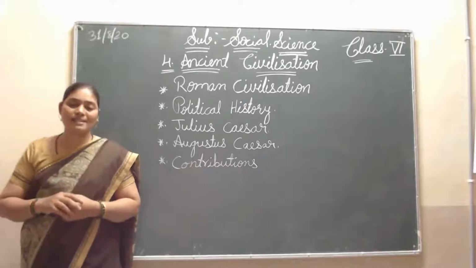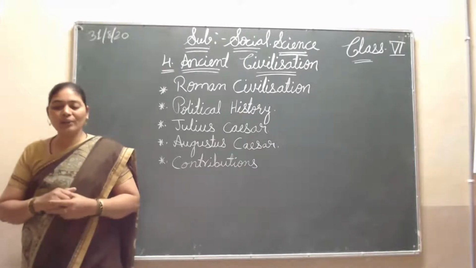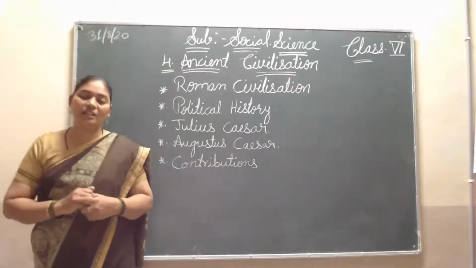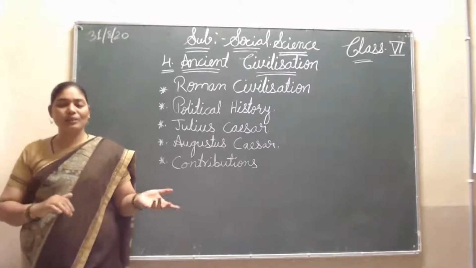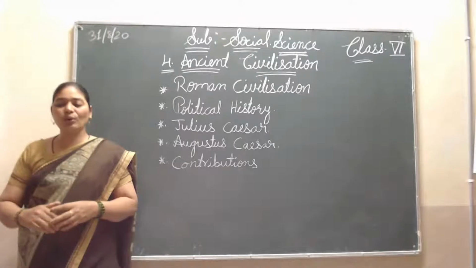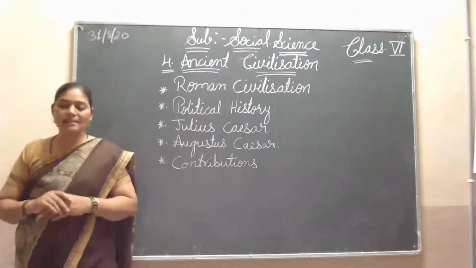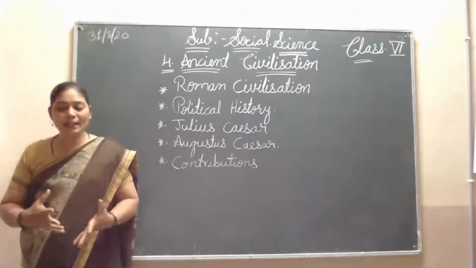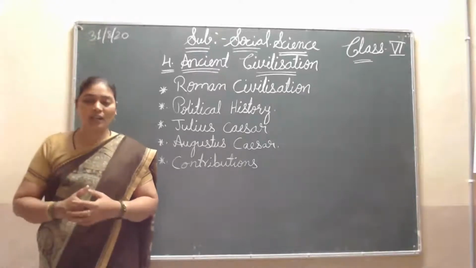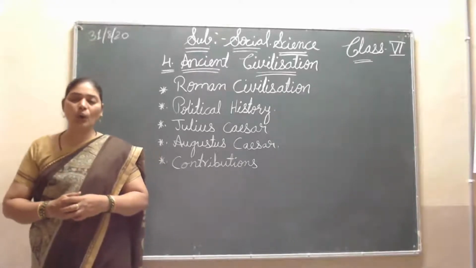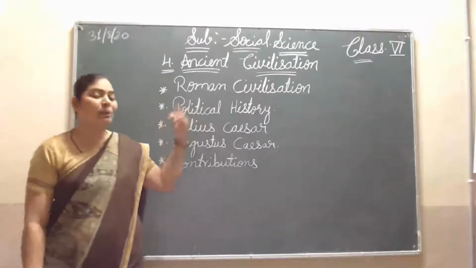These three members started the rule, and that rule is called the triumvirate in Rome. They ruled over different regions as army or military rulers, and they started ruling different parts of Rome.